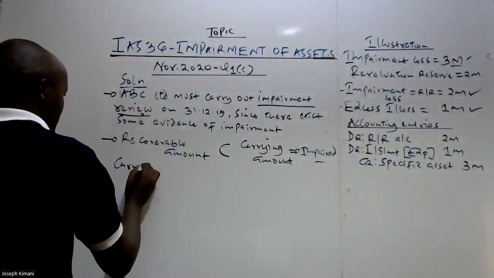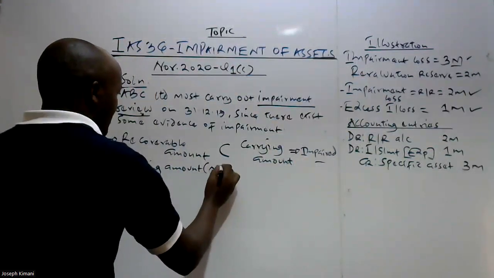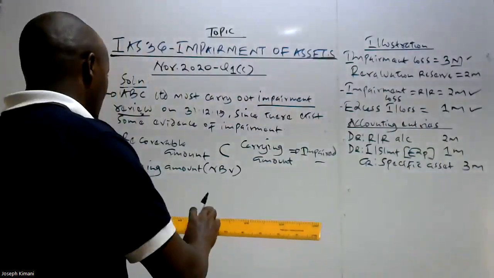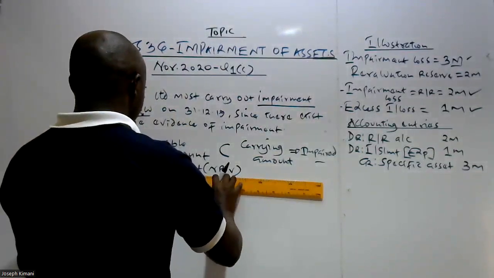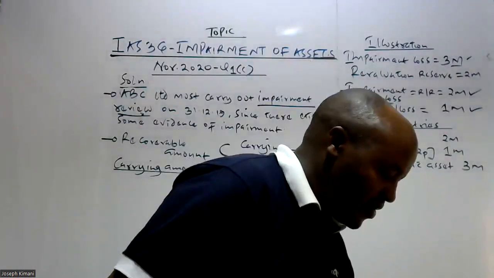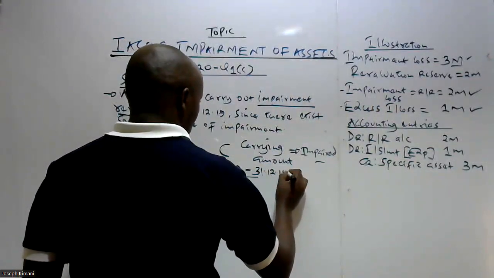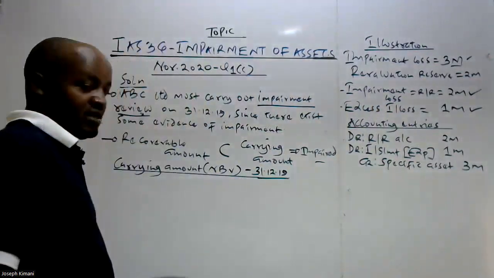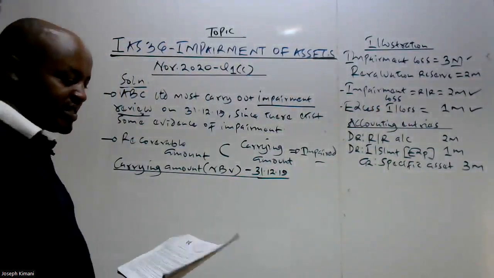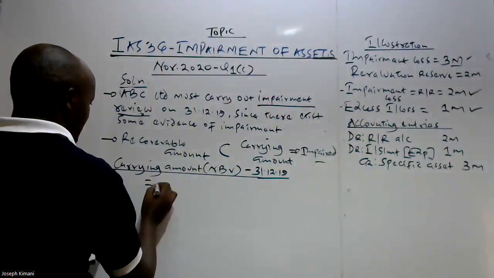So let's first of all start by determining the carrying amount. Remember, you have said that the carrying amount, this is the amount at which an asset is recorded in the company's statement of financial position. In other terms, this is the same as the net book value. And when are we determining this net book value? We are determining this net book value on 31st of December 2019, when that evidence existed and which showed that the asset could be what? Could be impaired.